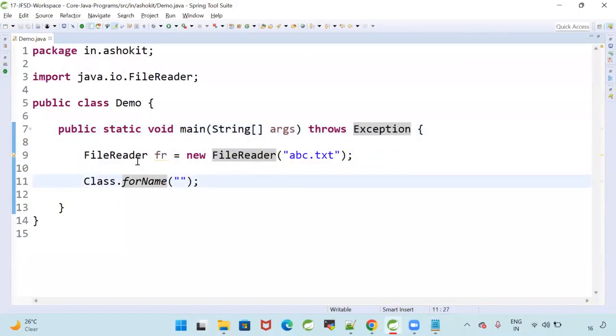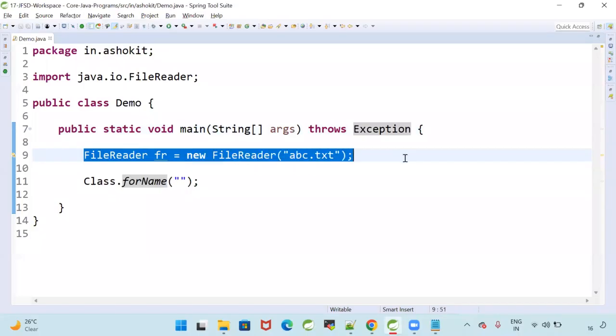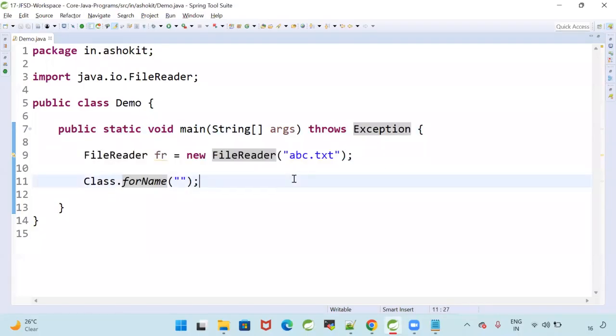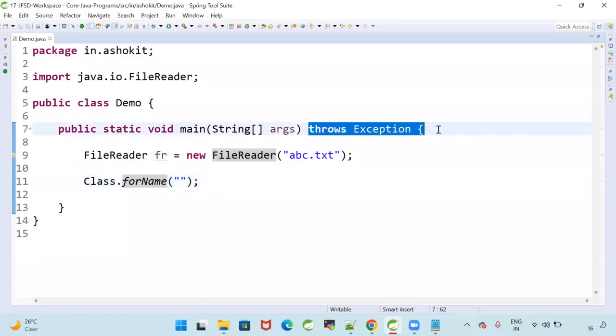So now you can write anything. ClassNotFoundException will come here. FileNotFoundException will come here. Both are identified at the compile time. I want to ignore both exceptions. That's why I'm going for throws. So tell me, what is the purpose of throws? Throws is used to ignore checked exceptions.